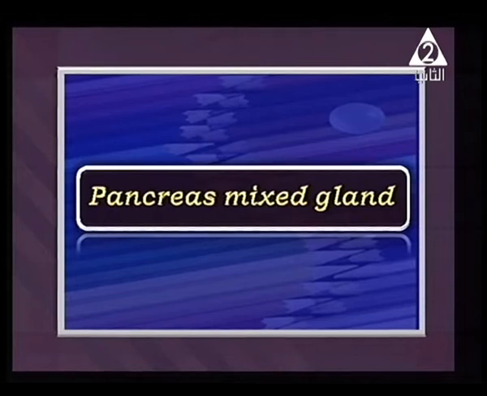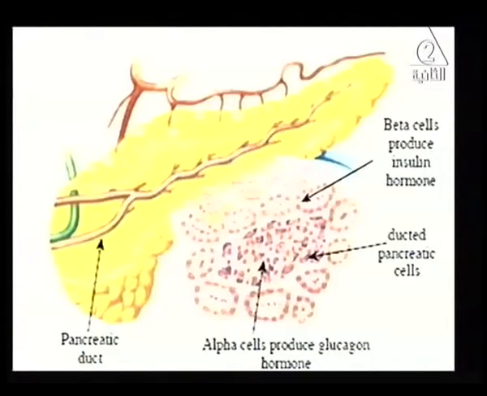Exocrine glands secrete the secretion inside a body cavity or outside, like sweat glands. But if the gland has two functions, to secrete inside your blood directly and outside the body or in the body cavity, you call it what? Mixed gland.